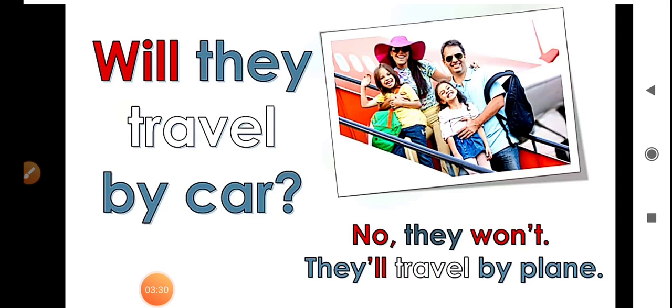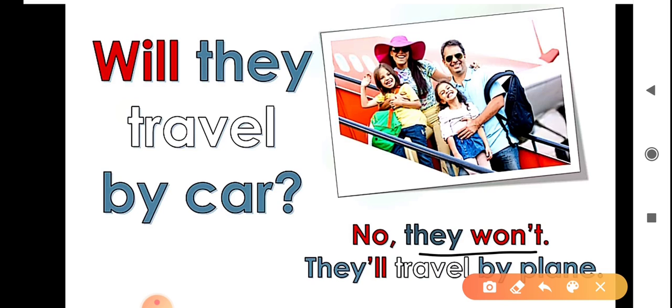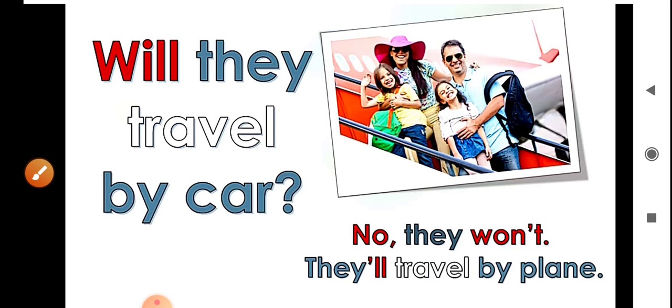Some more examples of simple future tense. Will they travel by car? No, they won't. They will travel by plane. Won't is the abbreviated form of will not. And here they'll, this is the abbreviated form of they will. Here we contract the word will.